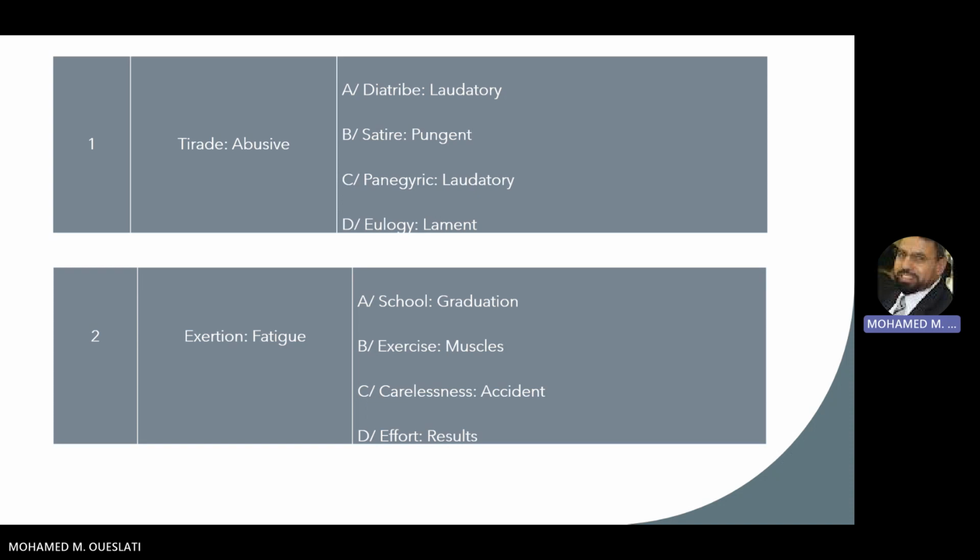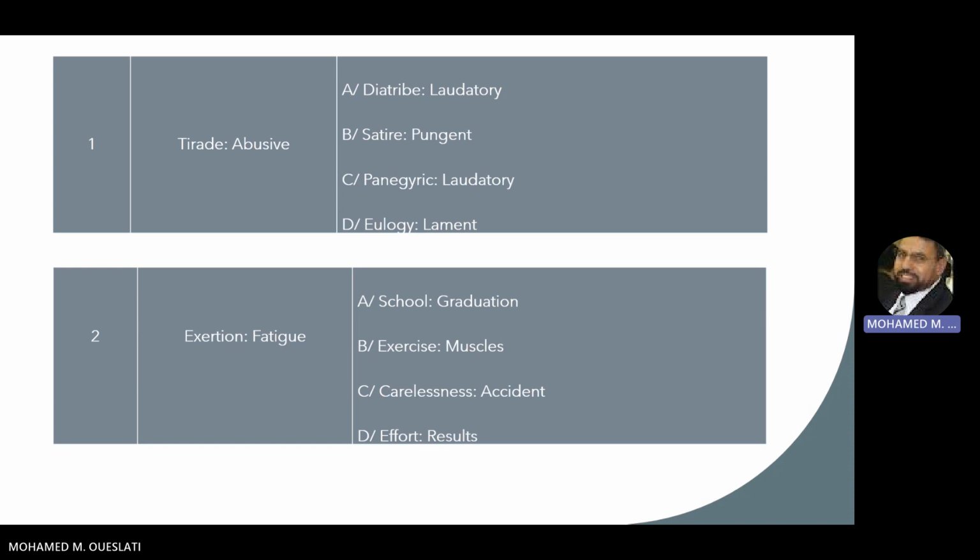So the second one is a description of the first one. Tirade, abusive. So here, the right answer is panegyric and laudatory. So this is for the first one.